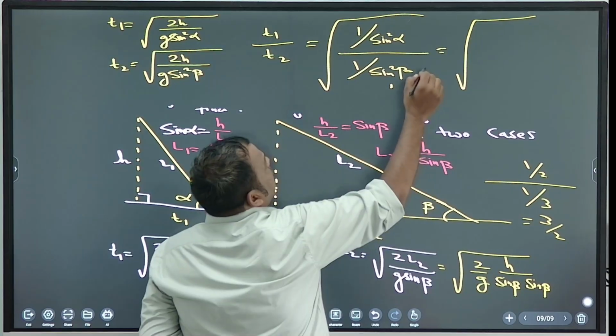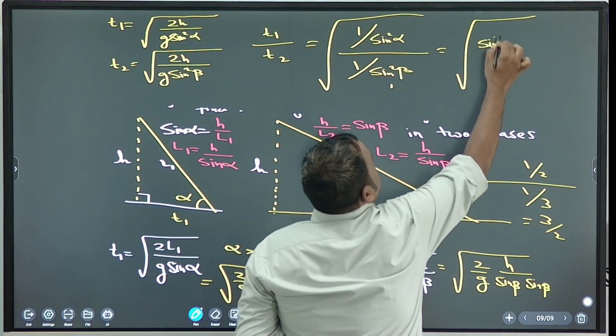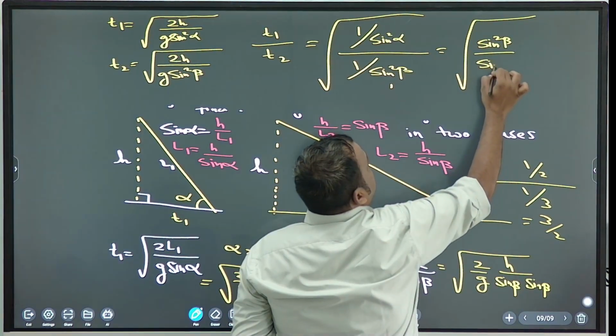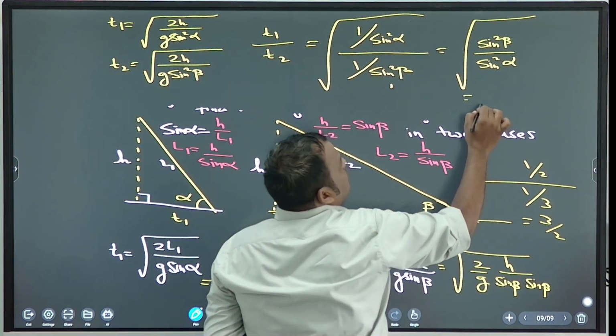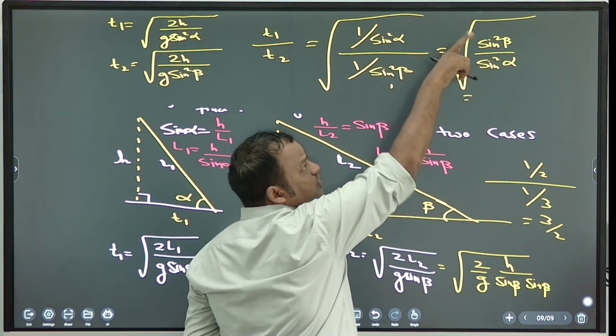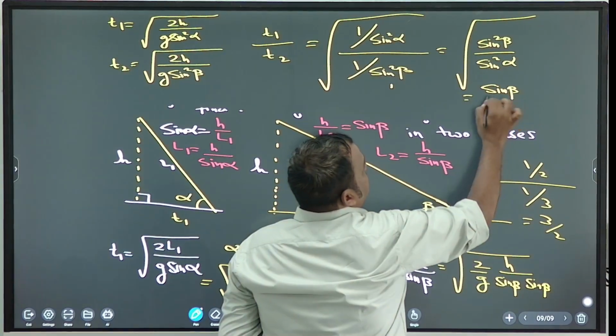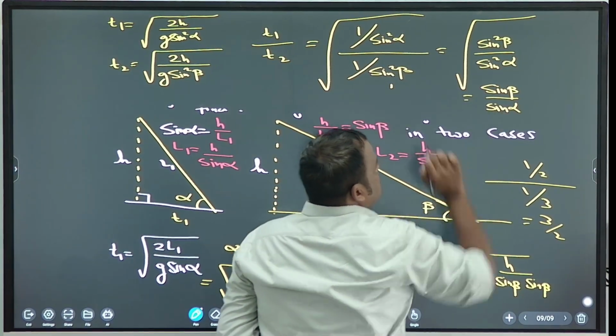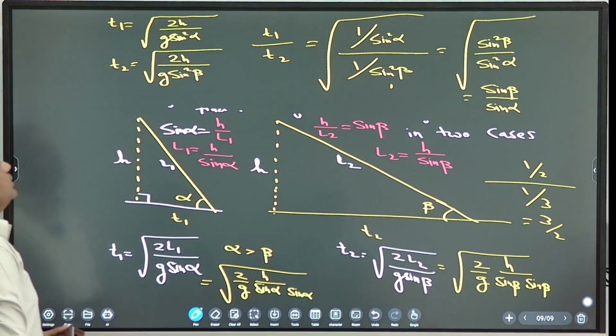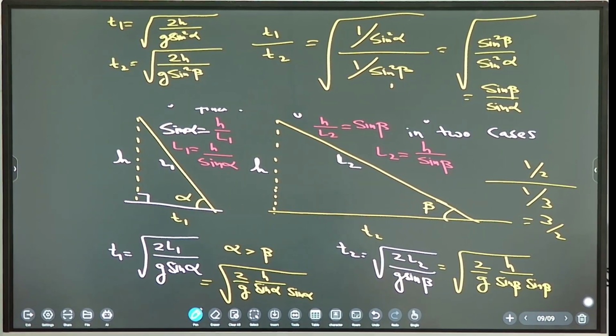Correct. So this will be square root of sin square beta by sin square alpha. Now the square root is there, so the answer is sin beta by sin alpha. Note down: sin beta by sin alpha.